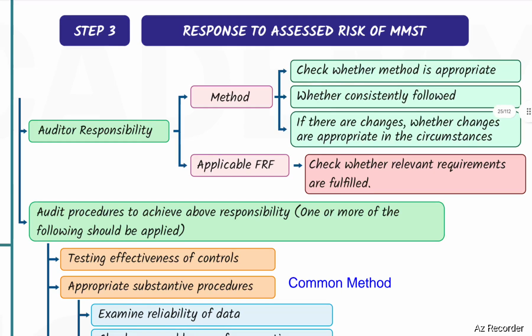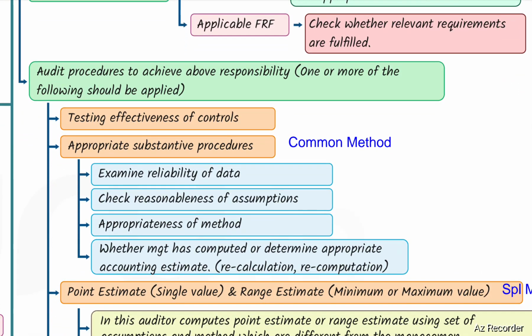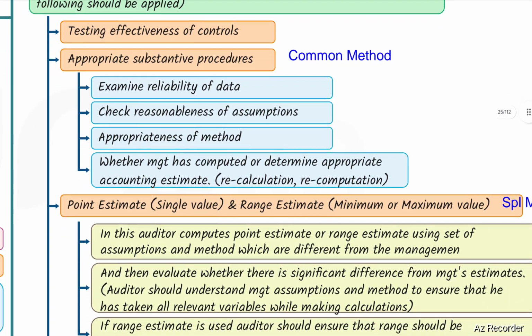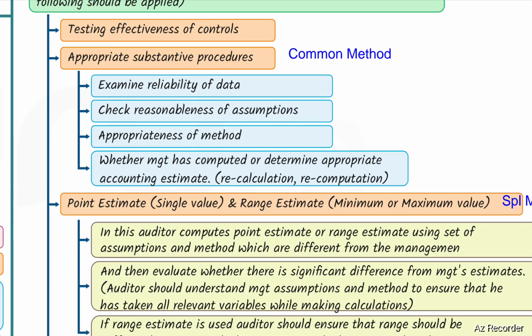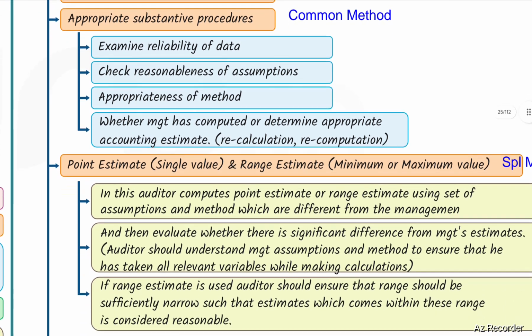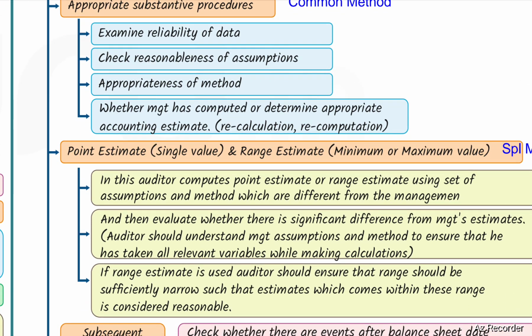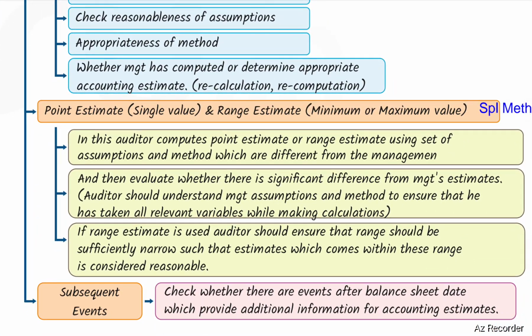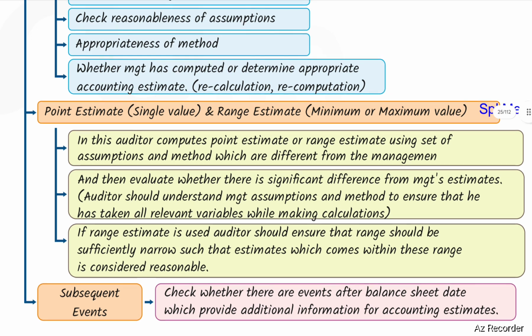Audit procedures to achieve above responsibility. One or more of the following procedures should be applied. Testing effectiveness of controls, appropriate substantive procedures. This is the common method. Examine reliability of data, check reasonableness of assumptions, appropriateness of method, whether management has computed or determined appropriate accounting estimates, recalculation, recomputation. Point estimate, that is single value, and range estimate, minimum or maximum value. This is the special method.